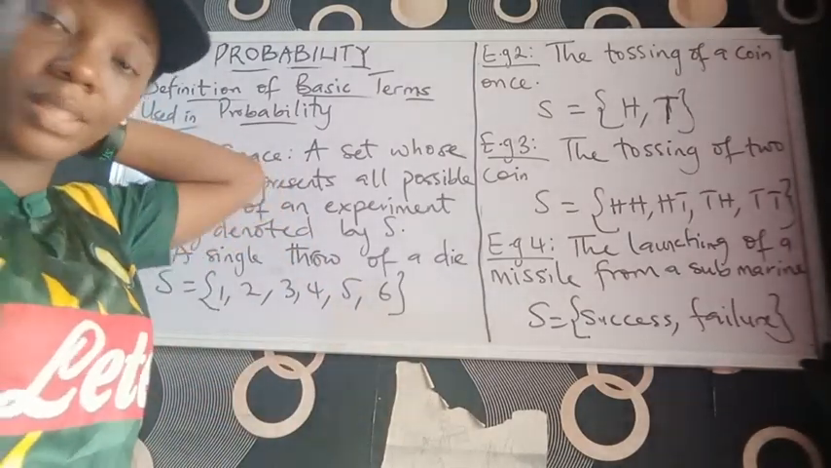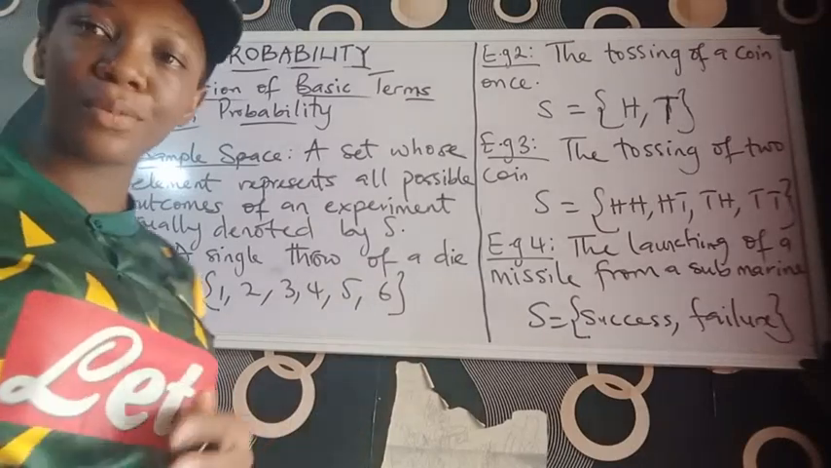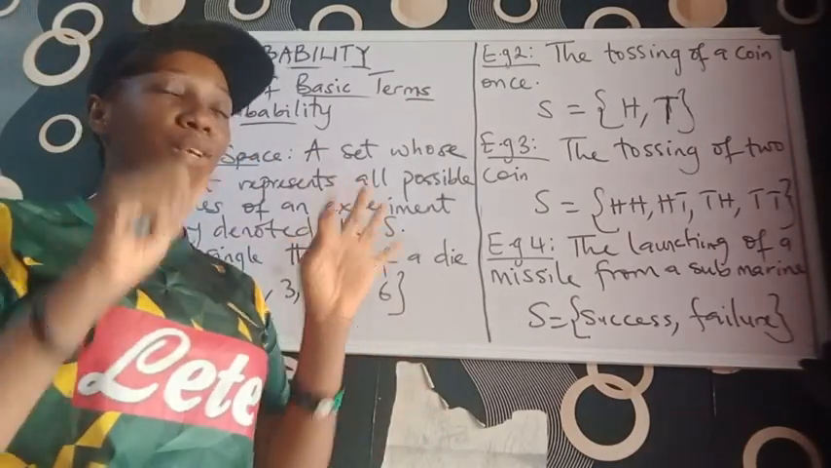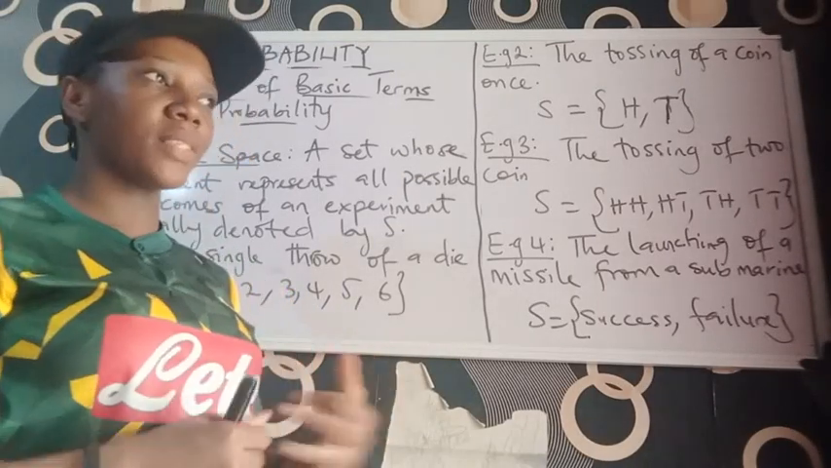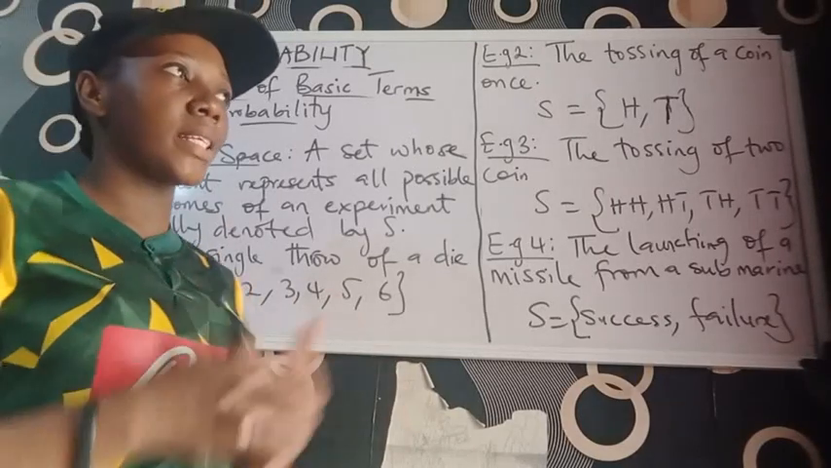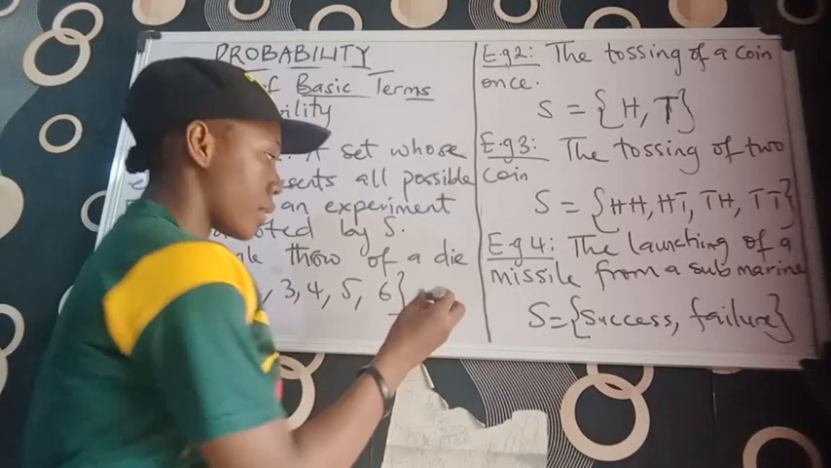What kind of experiment is this? A single throw of a die. How many of us know what a die is? Yes, it's like a cube shape. We use it in playing Ludo. Yes, so that's a die. It has 6 faces.